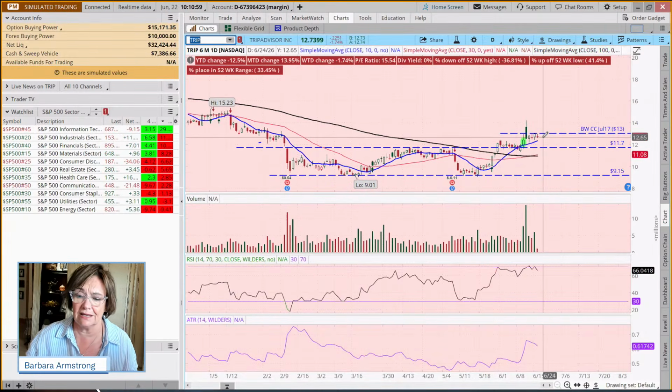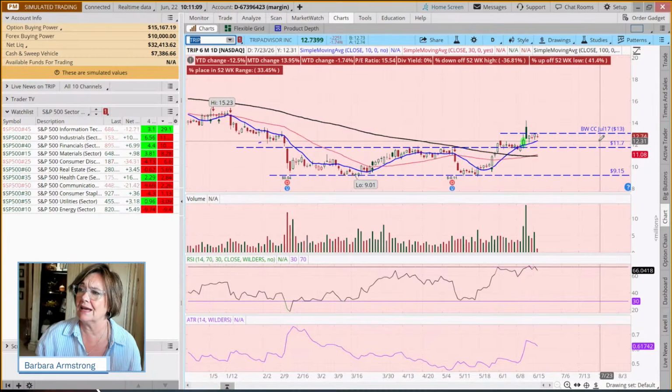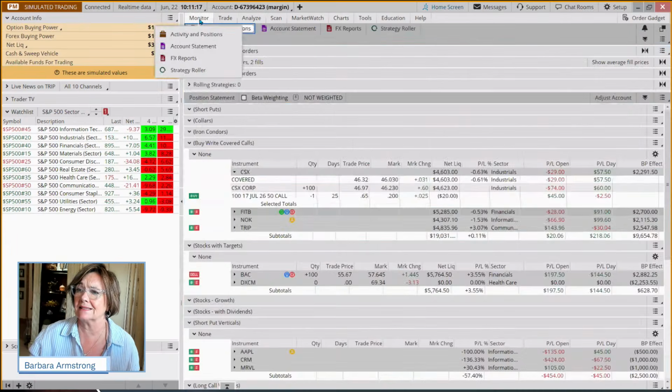But the goal here is to be called out come July 17th. And we would never be called out early in a paper money account, but in a live account, we could be called out early. And would we be sad if we were? No, because we'd have the money back in our account and we'd have our max gain.